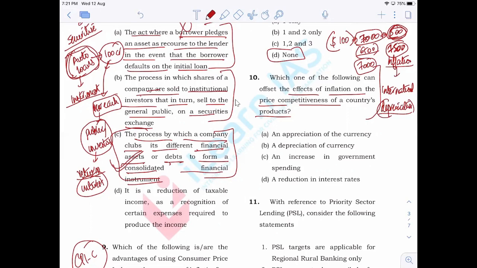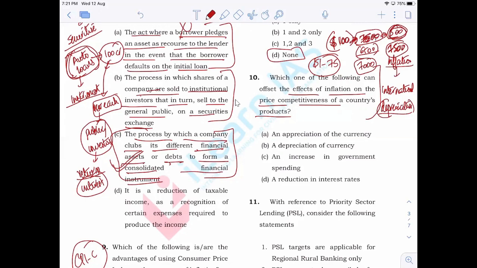Now, as there is depreciation of currency, because we have learned that inflation in an economy leads to depreciation, suppose $1 becomes 75. Now, $100 will fetch 7,500 instead of 7,000.